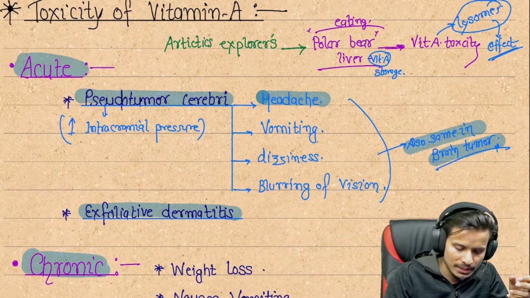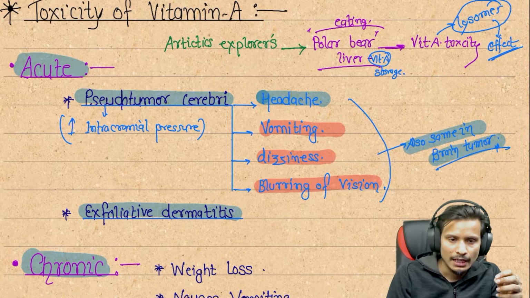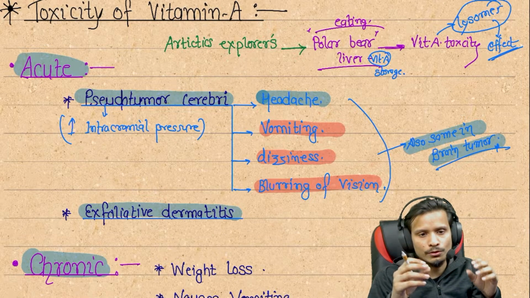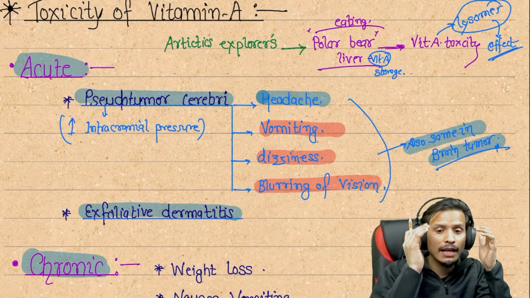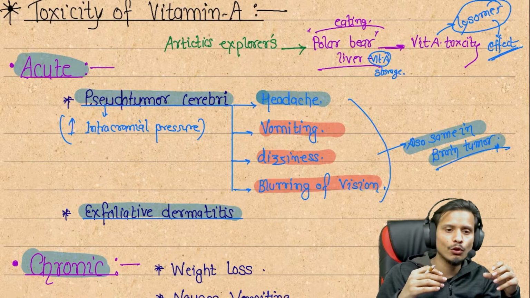There is vomiting in the patient. There is dizziness in the patient. Blurring of vision in the patient. And all of these are going to increase the intracranial pressure of the patient. So these symptoms are combinedly called pseudotumor.